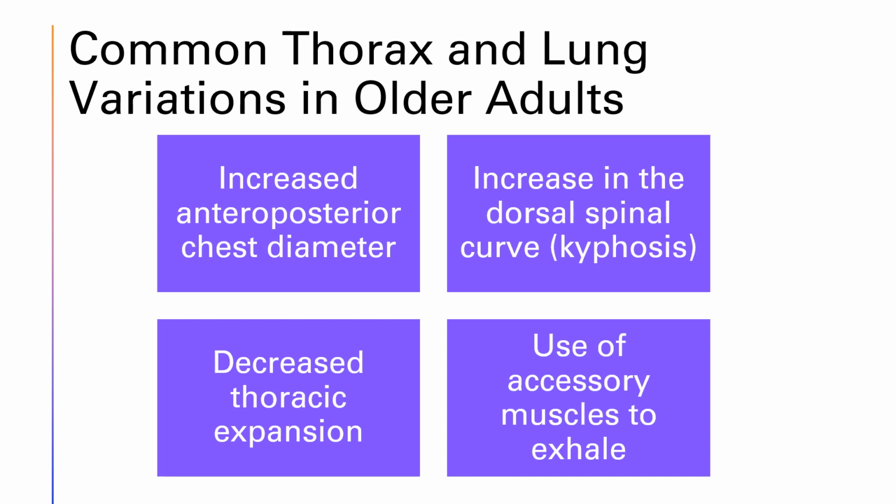They also have decreased expansion of their thorax when they breathe, so they may not have big, deep breaths like adults do. And they also may use accessory muscles to breathe, like their diaphragm and belly breathing. These can be totally normal for older adults, but if it's a new change for the older adult, it should be investigated.